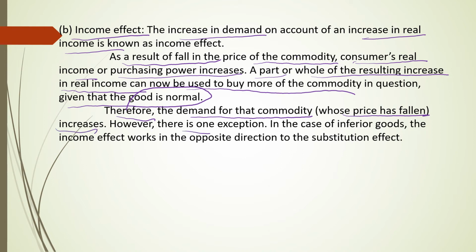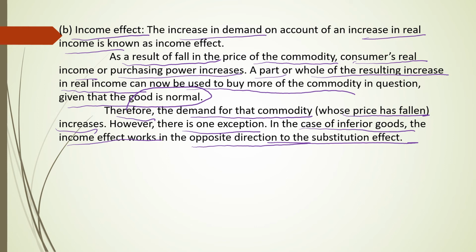However, there is one exemption. What is the exemption? You can see here, in case of an inferior good, the income effect works in the opposite direction to the substitution effect.